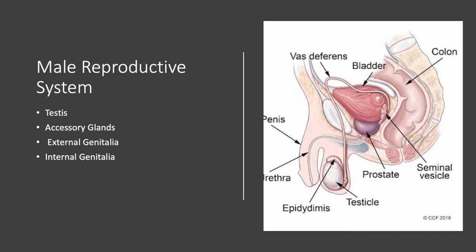Now we'll focus on the male reproductive system. The human male reproductive system includes testes, accessory glands, external genital organs, and internal genital organs.